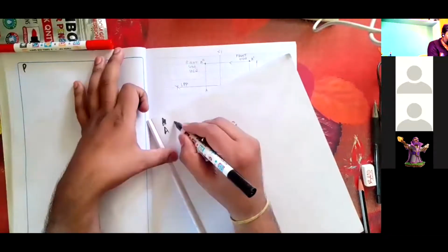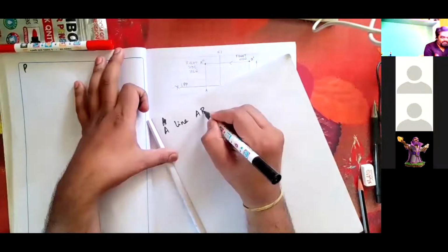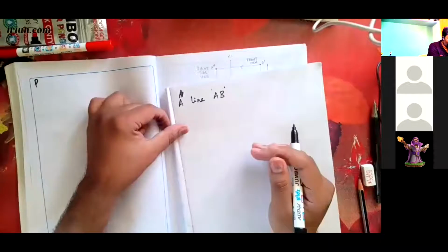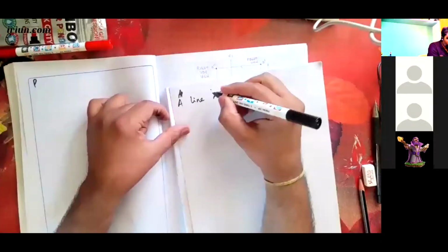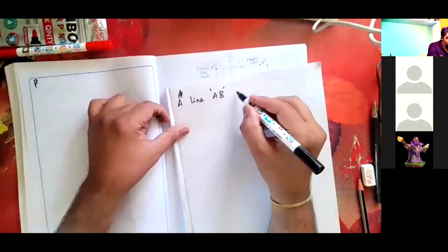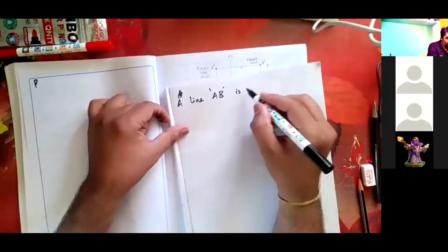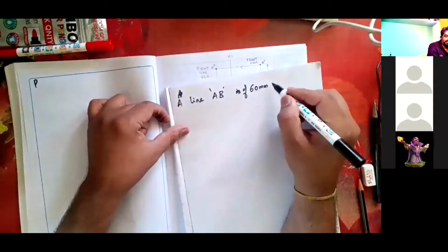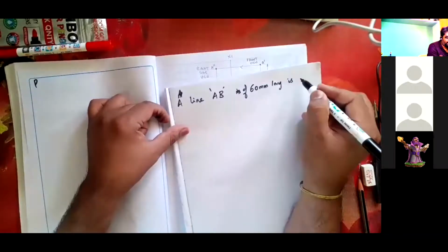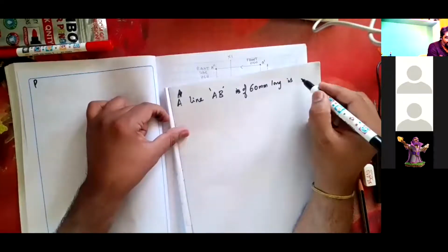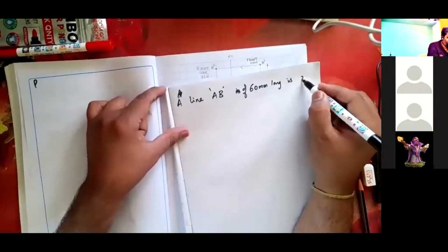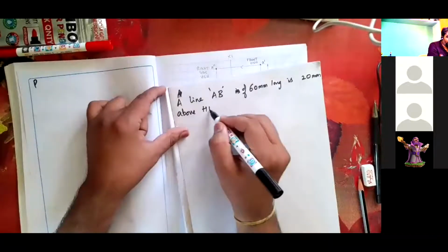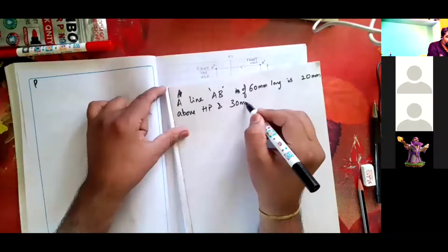Line AB, I'm going to call it AB, or it can be PQ also, or RS. Other than X and Y, it can be anything. Line AB is 60 mm long, is 20 mm above HP and 30 mm in front of VP.